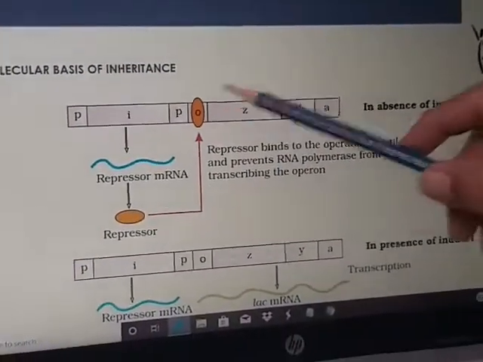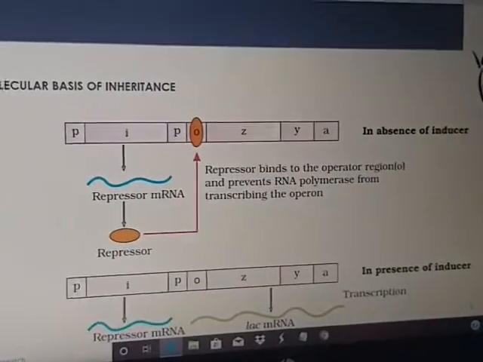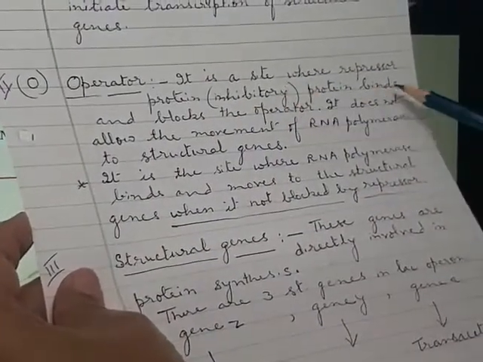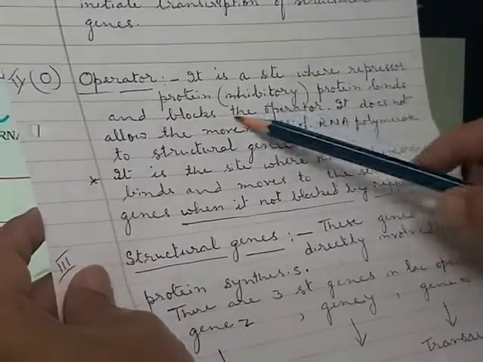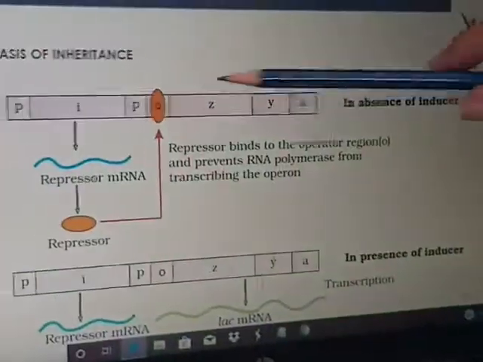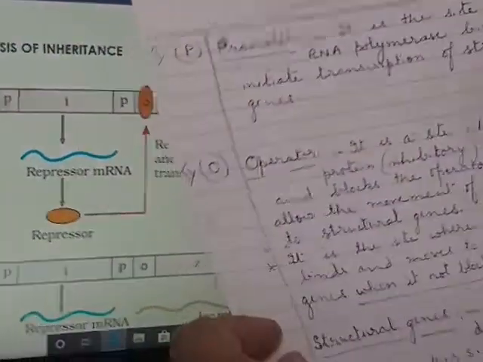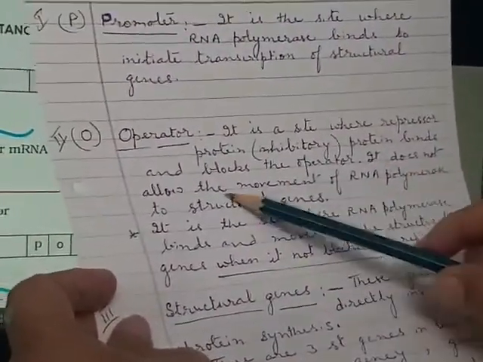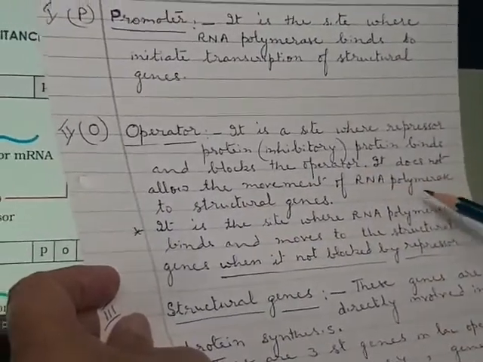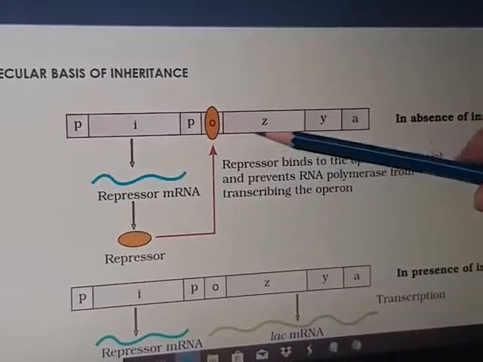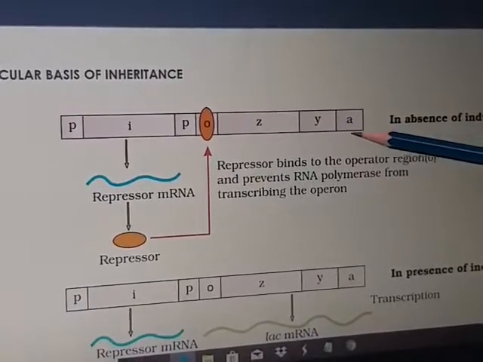Then here is the operator. It is a site where repressor protein or inhibitory protein binds and blocks the operator. This is the site where this inhibitory protein binds. It does not allow the movement of RNA polymerase to structural genes. If it is blocked, it does not allow the movement of RNA polymerase over the structural genes.